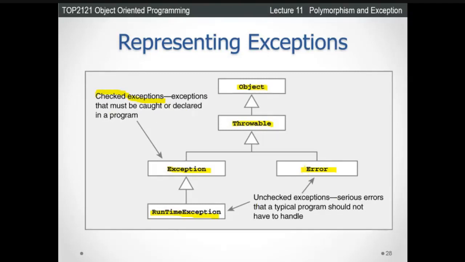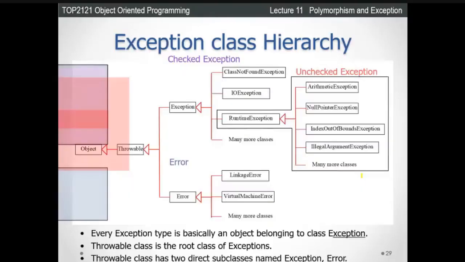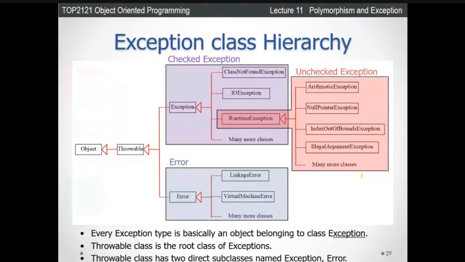Then you look at the other side, the Error. This we call the unchecked exception. This is a serious error that typically the program should not have to handle. That means maybe your program can crash. All right.